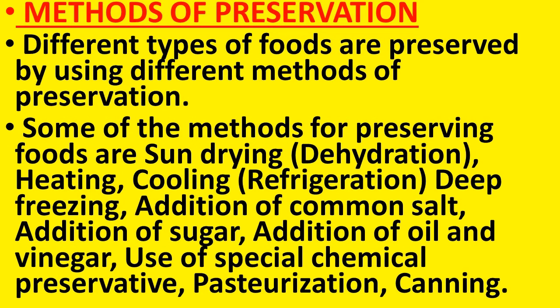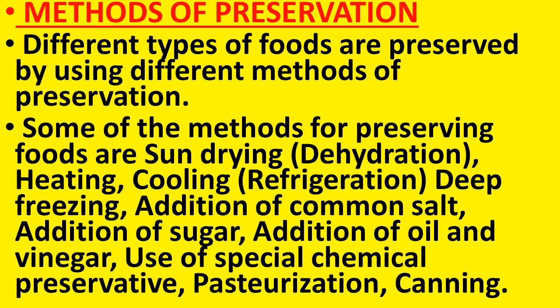Now we will discuss the methods of preservation. Different types of foods are preserved by using different methods of preservation. Some of the methods for preserving foods are sun drying, that is dehydration, heating, cooling, that is refrigeration, deep freezing, addition of common salt, addition of sugar, addition of oil and vinegar, use of special chemical preservatives, pasteurization and canning.